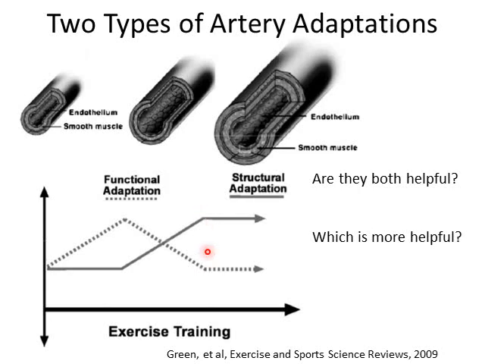So both of those effects are probably helpful, but the one that we actually have a lot of data on and we have links to cardiovascular disease risk on is the ability to vasodilate, not artery size. So they're probably both good and helpful adaptations, but the only one we really have proof for right now is the functional adaptation, which is that improvement in FMD.